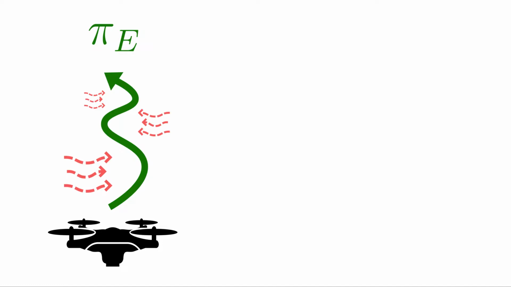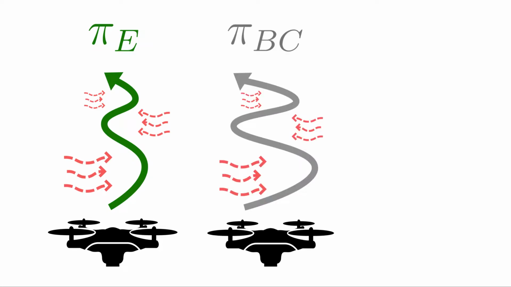Now, what will happen if we try to apply a standard offline imitation learning algorithm like behavior cloning to this set of demonstrations? Well, the learner is likely to pick up on the correlation that being a little on the left is usually followed by going even more on the left. If they ignore the fact that it was the wind that was the root cause of these correlations, they might attempt to reproduce the swerving behavior of the expert, causing them to deviate even further at test time due to the continued influence of the wind.